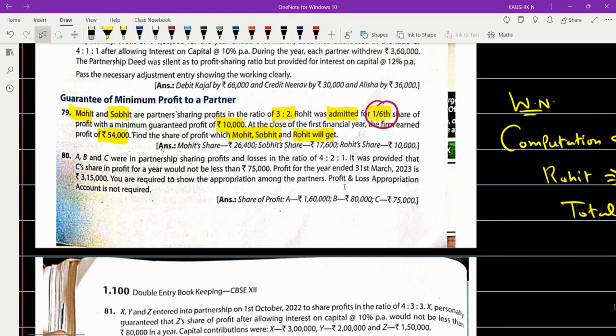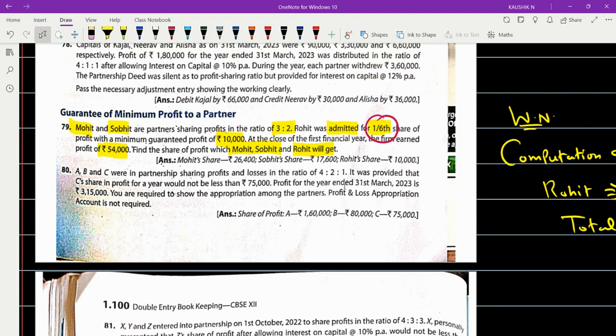Okay, Mohit and Shobit are partners in this. Okay, Rohit is admitted. So the question remains silent, like who has given the responsibility, who has to bear the responsibility. If that is the case, then both the partners have to bear the responsibility. ஓகே. இப்போ இந்த கொஸ்டின்ல உங்களுக்கு டெஃபிஷியன்சி ரேஷியோ தான் கொடுத்துருக்காரா பாருங்க. டெஃபிஷியன்சி ரேஷியோ இல்ல. அப்ப டெஃபிஷியன்சி ரேஷியோ இல்லாத போது நம்ம எந்த ரேஷியோல வந்து அந்த டெஃபிஷியன்சி வேல்யூவை டிவைட் பண்ணணும்?